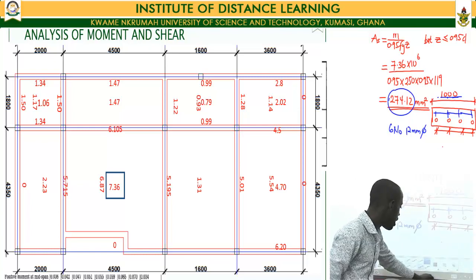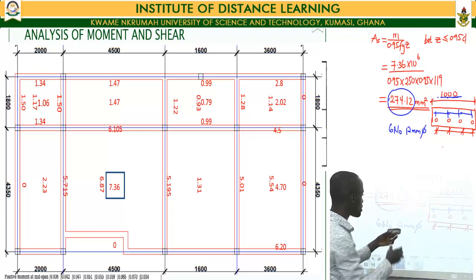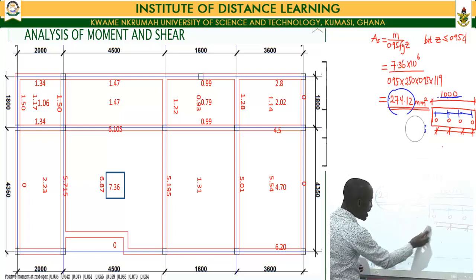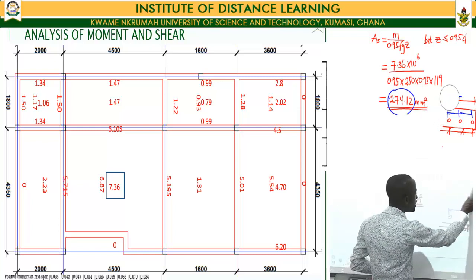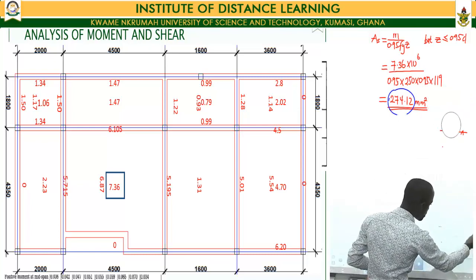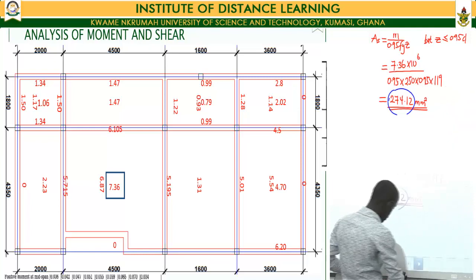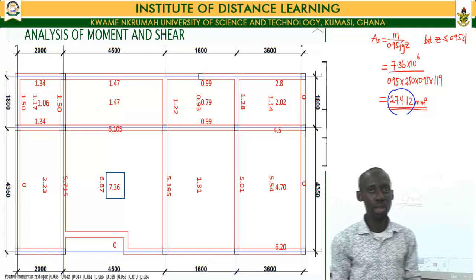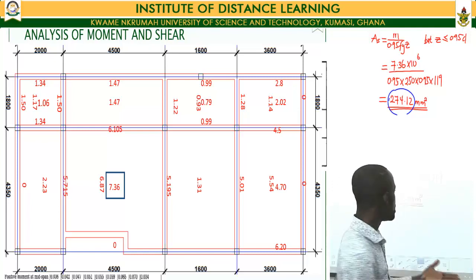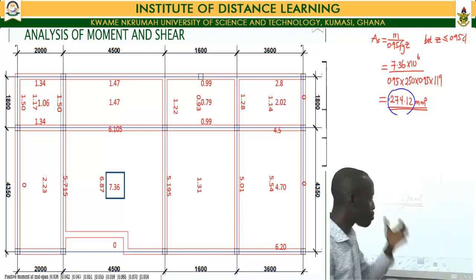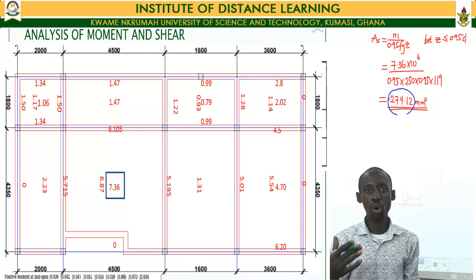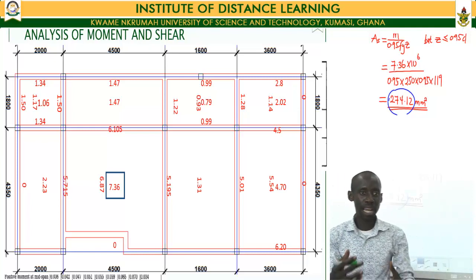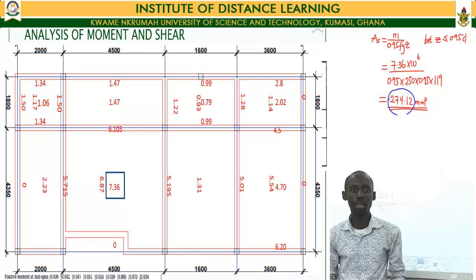Now, another way is to go by the steel chart, which has the areas of reinforcement bars and their distribution within a 1 meter span. There is a steel chart that gives you the area of reinforcement and how the bars should be distributed within a meter span. The steel chart has been put on the web for you, or it's been put in your V class. So if you go through the V class, you would find the steel chart there.